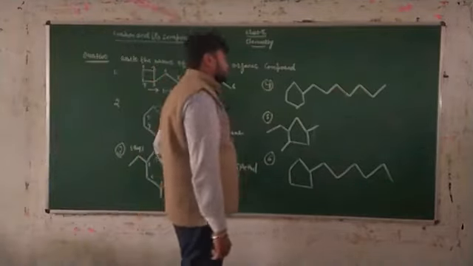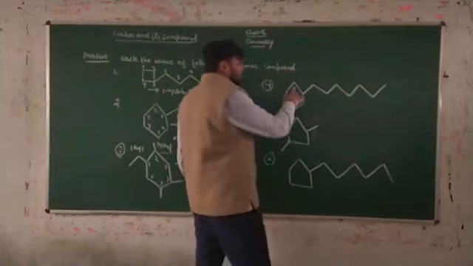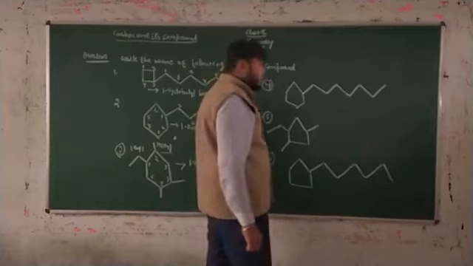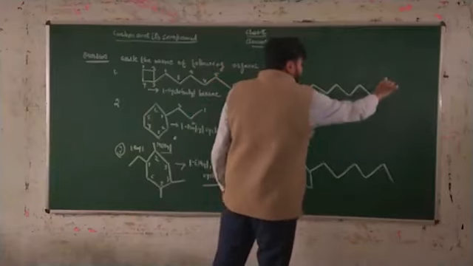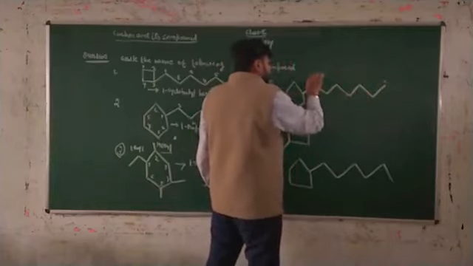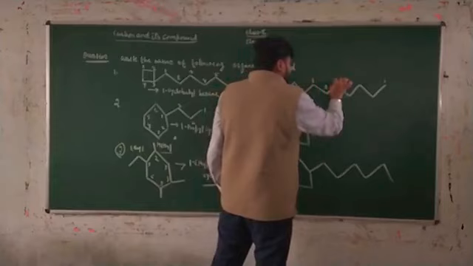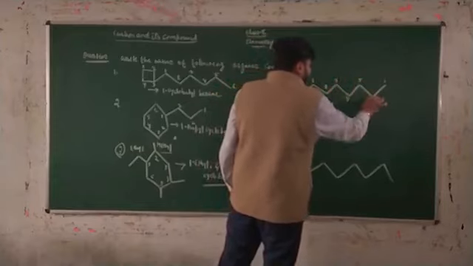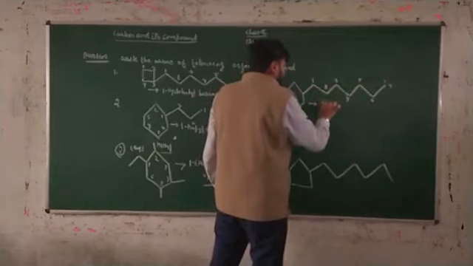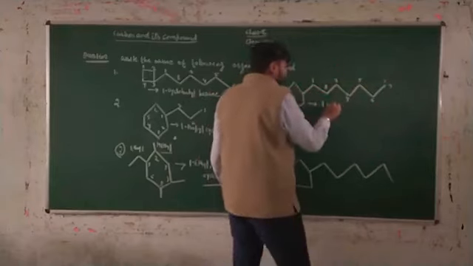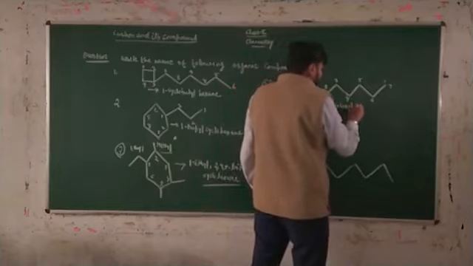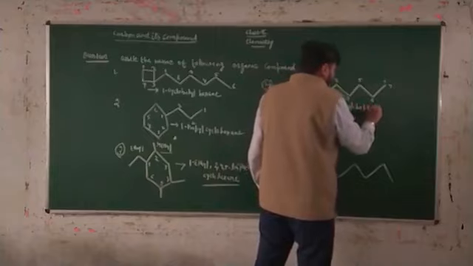Again, we have to discuss question number 4 here. This is cyclohexane, that means 1, 2, 3, 4, 5, 6 carbons are present in the ring. In terms of naming, this chain has 1, 2, 3, 4, 5, 6, 7 carbons present. You take it as 1, 2, 3, 4, 5, 6 and 7. For the naming, you write 1-cyclohexylheptane.